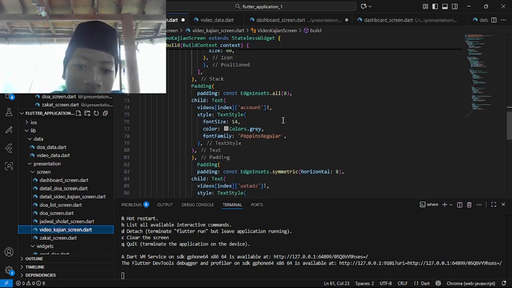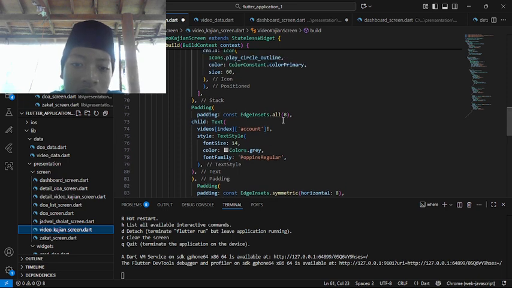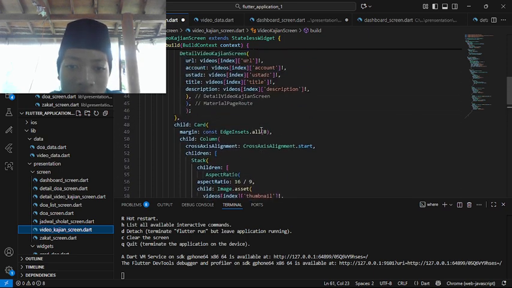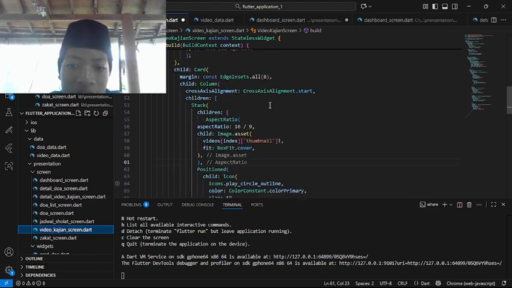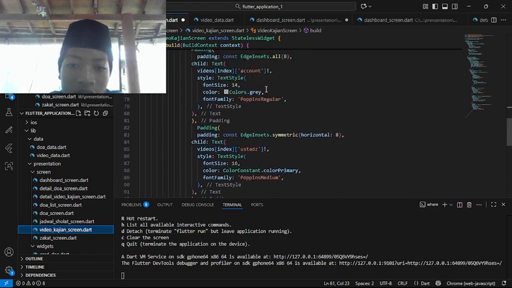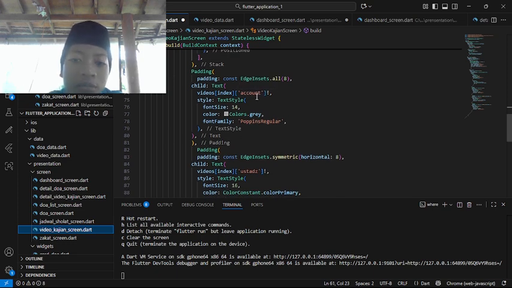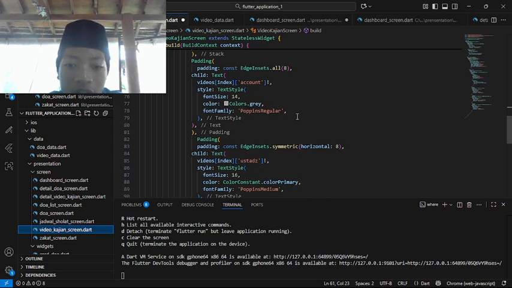Child: Text, here videos index account, so in here we are adding a text, but the text was videos index account, so directly go to this later. For example, the account was Khalid Basalama, then later on the text would be Khalid Basalama. The text style was font size 14, the color was color gray, and the font family was Poppins regular.